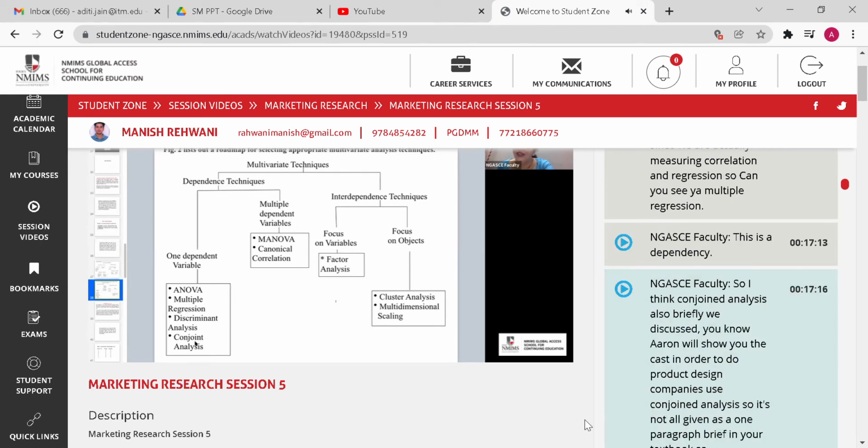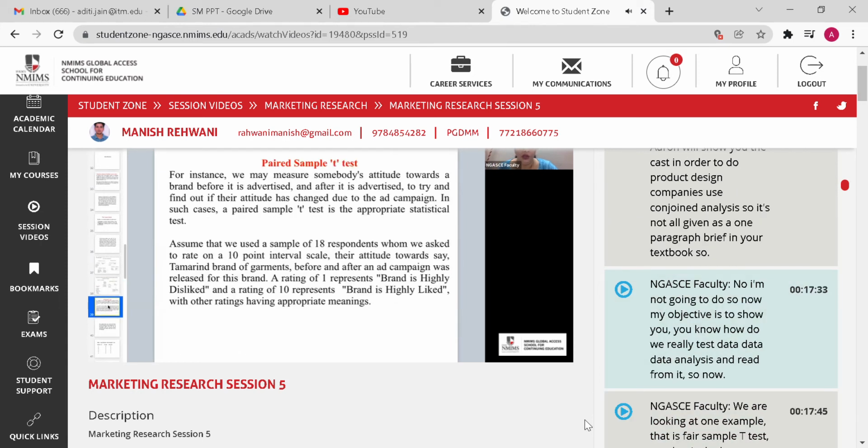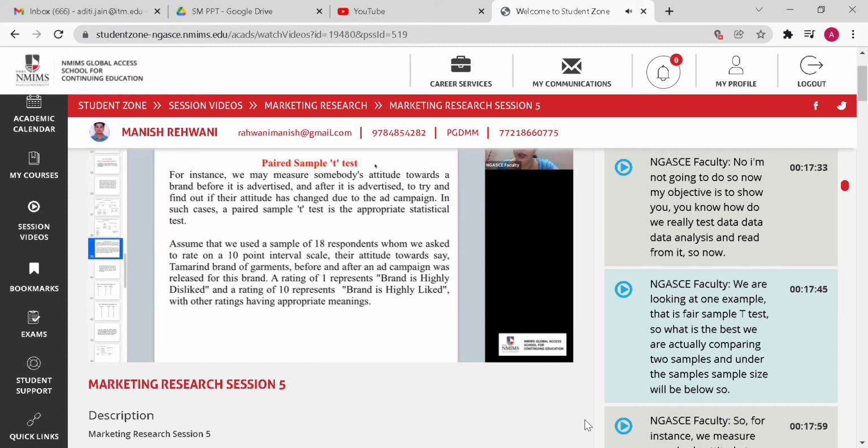So I think conjoint analysis also briefly we discussed, where in order to do product design, companies use conjoint analysis. So these are all given as a one paragraph brief in your textbook. So now I'm not going to stop. Now my objective is to show you how we really test data, do data analysis and read from it. So now we are looking at one example, that is paired sample t-test. So what is t-test? We are actually comparing 2 samples, and the sample size will be below 30.